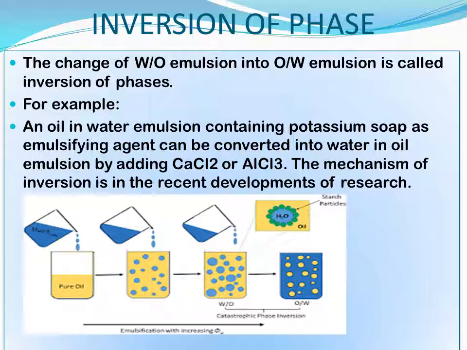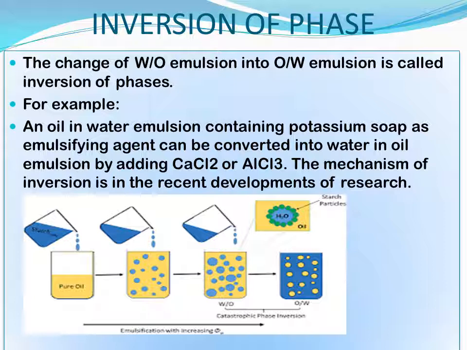There is another method, an example is given. For example, an oil in water emulsion containing potassium soap as emulsifying agent can be converted into a water in oil emulsion by adding calcium chloride or aluminum chloride. Calcium chloride and aluminum chloride both absorb water. See, when more water is there, less oil is there.